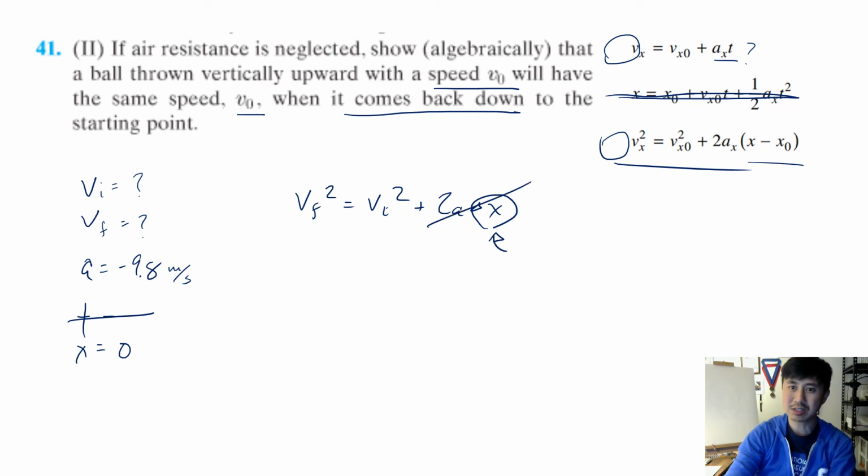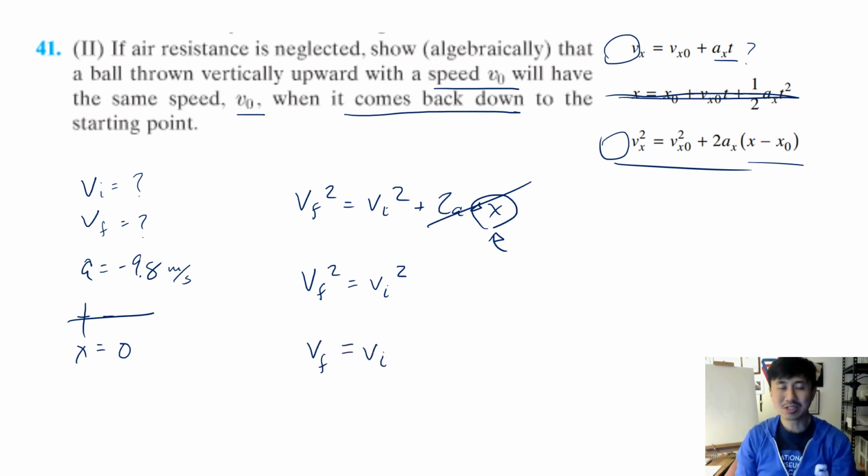So let's cancel out this whole expression. That means V final squared is equal to V initial squared. Square root both sides. That means V final is equal to V initial. Ta-da! It's some math magician stuff, right? It's just knowing your equation and what it's trying to say.